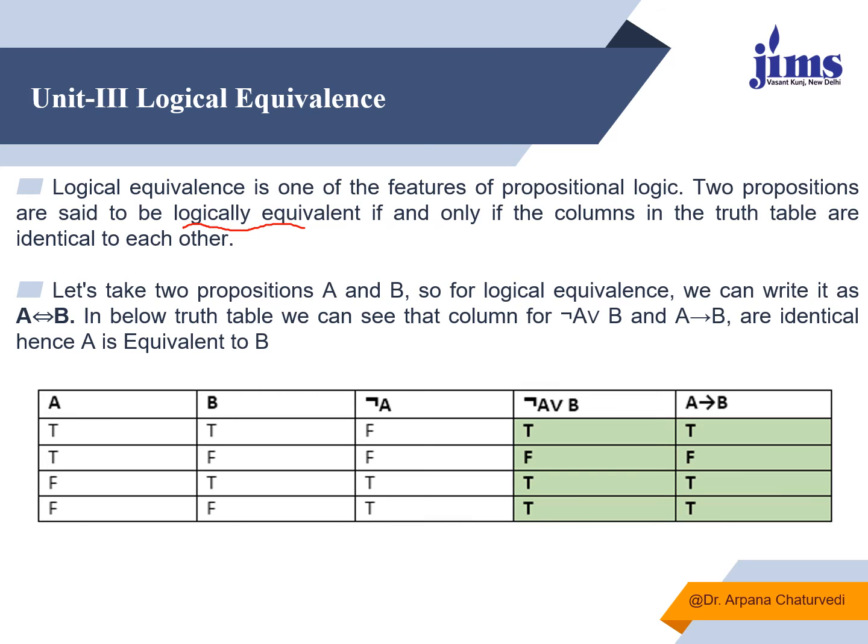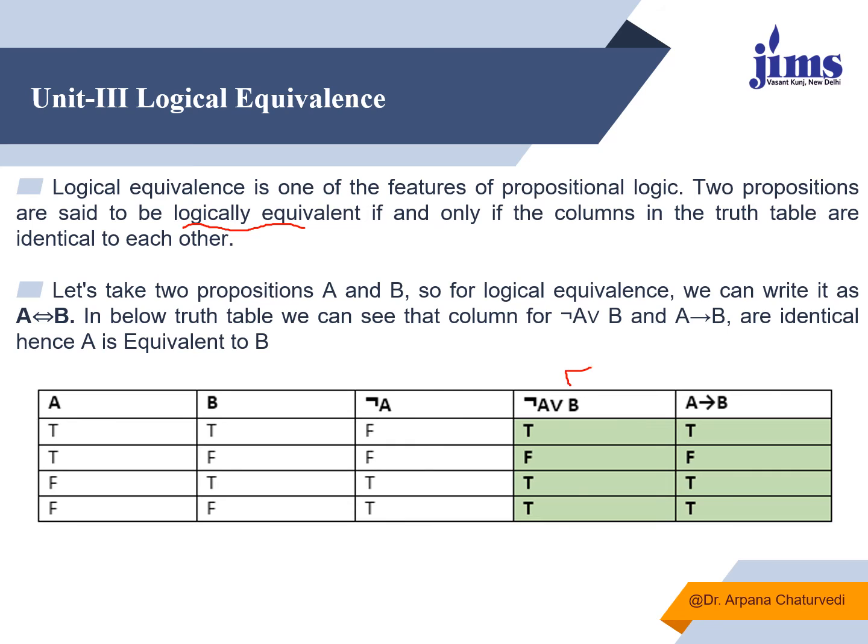Let's take two propositions, A and B. For logical equivalence, we can write A biconditional B, and in the truth table below we can see that the columns for not A or B, and A implies B, are identical. This is false, this is false, this is true, this is true, this is true, this is true.